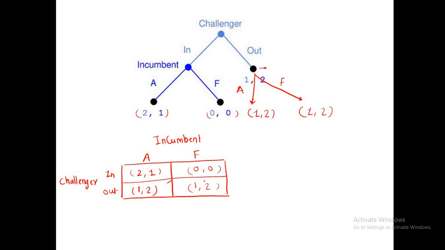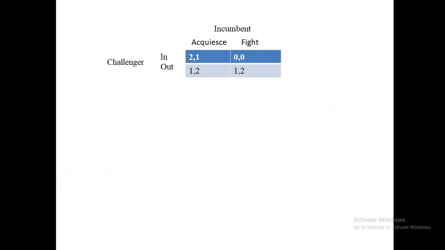Now we will try to solve this payoff matrix to find the Nash equilibrium. This is the same payoff matrix. We know that to find the Nash equilibrium we will find the best response function for both the players.